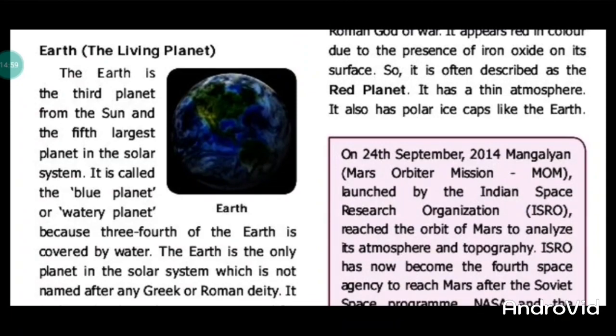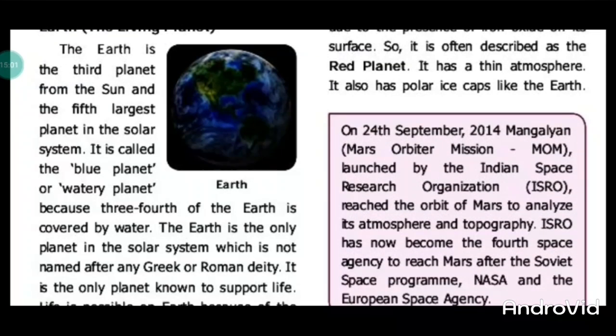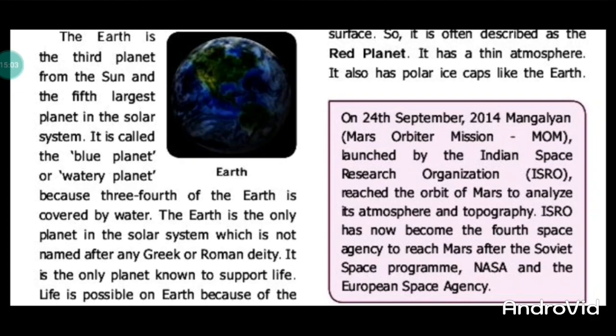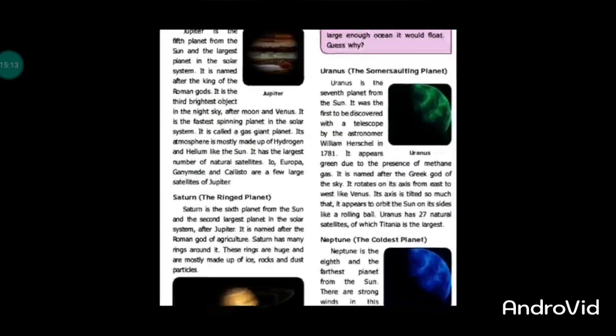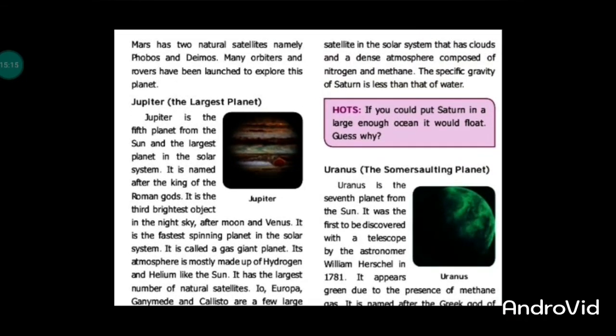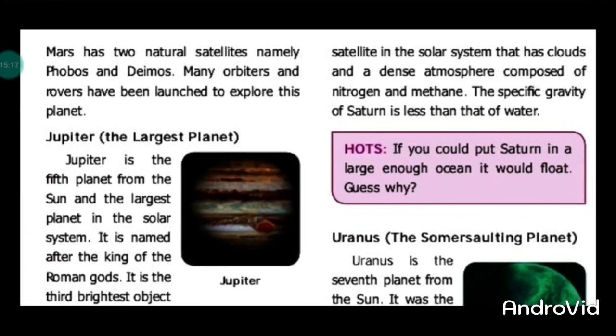On 24th September 2014, Mangalyaan was launched by the Indian Space Research Organisation. So India got the fourth place among other space research centers. Mars has two natural satellites. Their names are Phobos and Deimos.